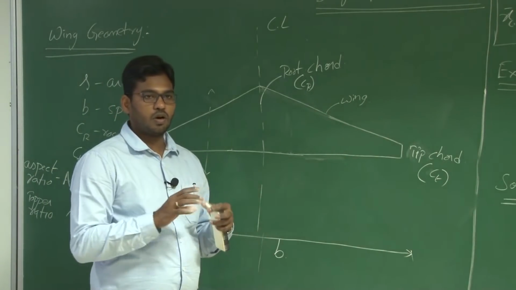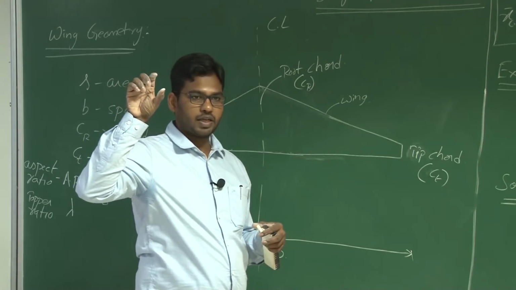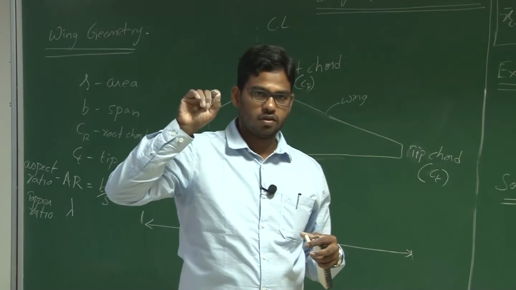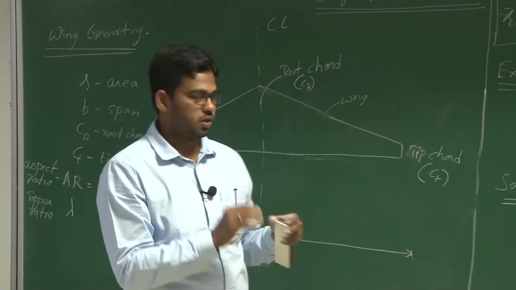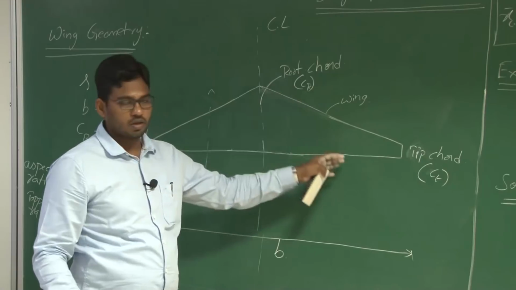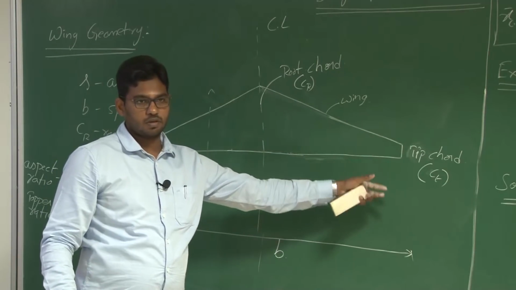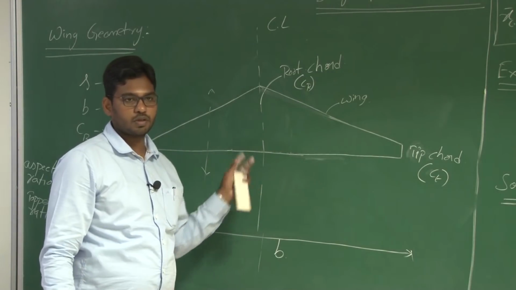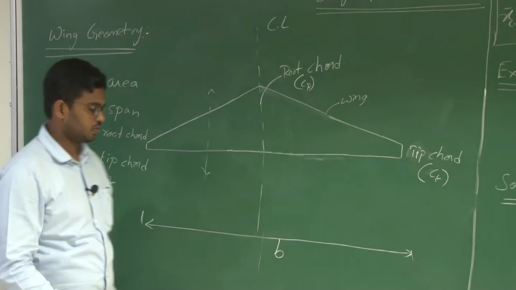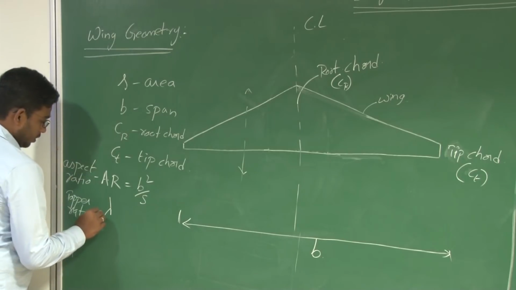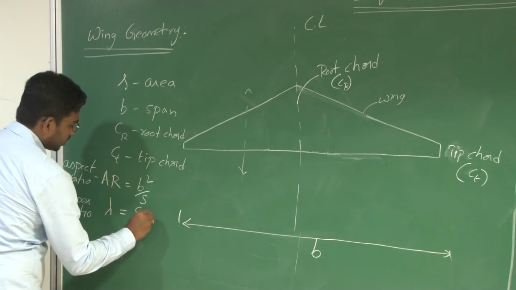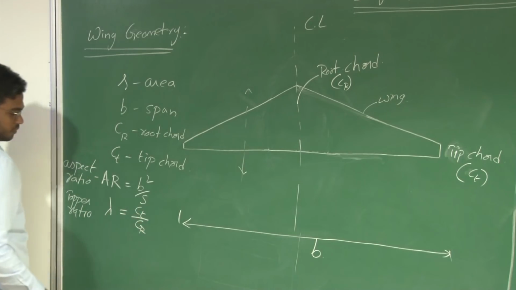When you reduce the chord, the maximum thickness and everything will reduce; you are scaling down, in fact. When you say taper, you are reducing the chord length as we move along the span of the wing. So taper ratio lambda is CT by CR.